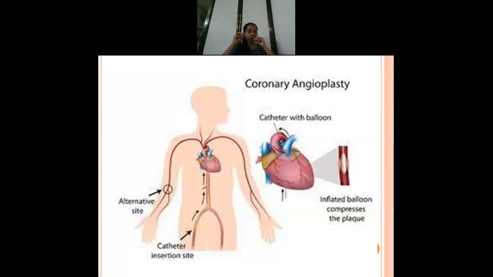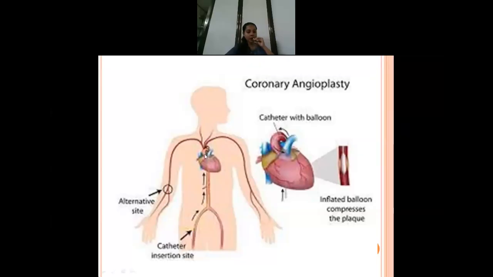If they have selected the femoral route, the balloon tipped catheter will be inserted through the femoral route. Initially the same procedure is done. They will clean the site, give a local anesthetic agent, insert a needle, and then insert the balloon tipped catheter. The balloon tipped catheter will move into the heart.